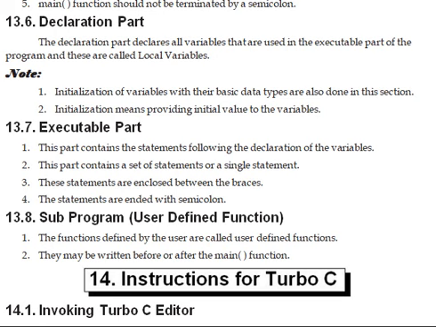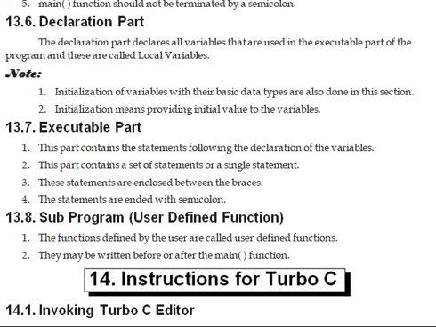After the main function, we have the declaration part. The declaration part declares all the variables that are used in the executable part of your program. These variables are called local variables.